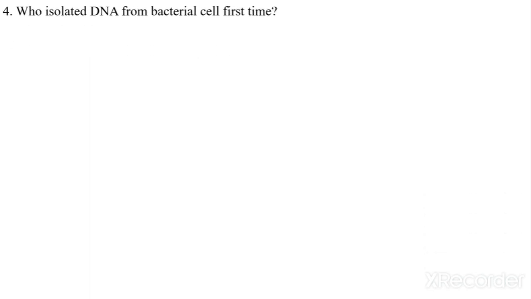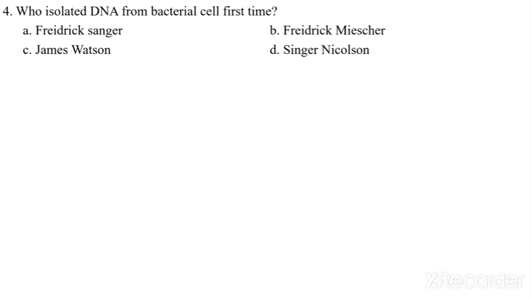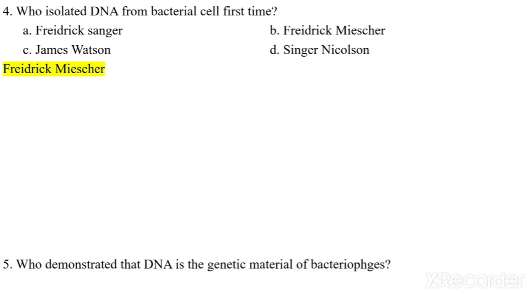The next question is: who isolated DNA from a bacterial cell for the first time? Frederick Sanger, Frederick Miescher, James Watson, Singer Nicolson. Now, who is the scientist who first isolated the DNA from the bacterial cell? So Frederick Miescher is the scientist who isolated DNA from a bacterial cell for the first time.